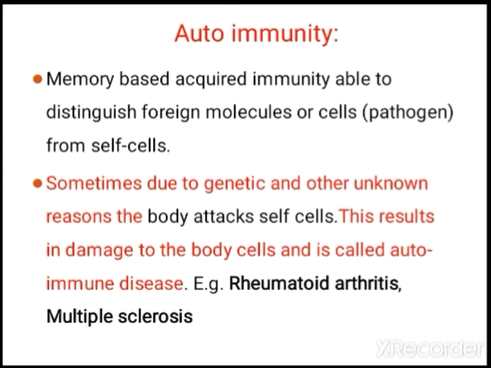In that case, they will start to damage your own body cells. As they are not able to distinguish, they will destroy your own body cells. This is self-destruction. It is very difficult to control because it is a genetic disease. They start to destroy their own cells, then tissues. For example, rheumatoid arthritis and multiple sclerosis are autoimmune diseases. So they are self-destructive diseases.